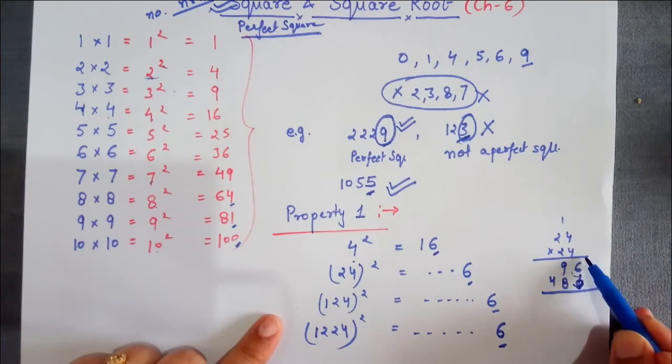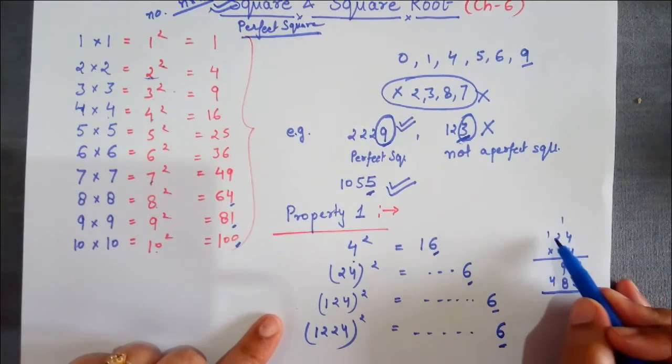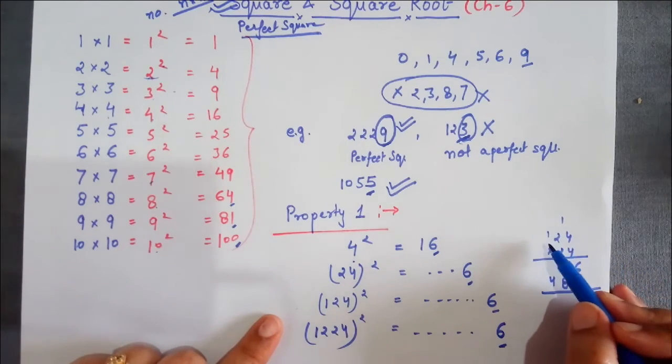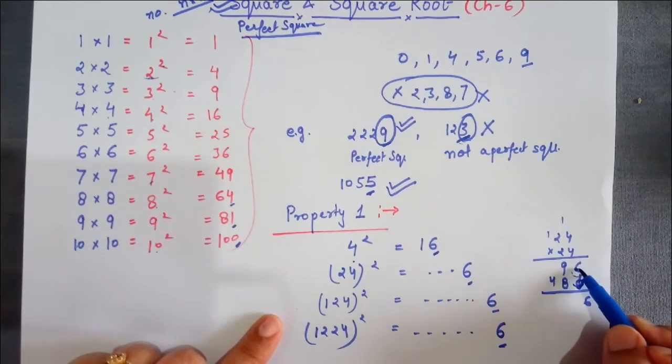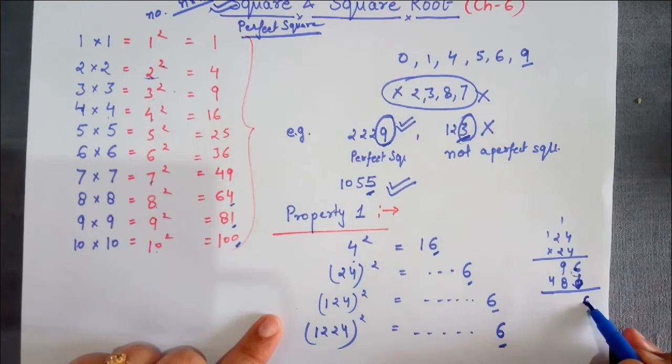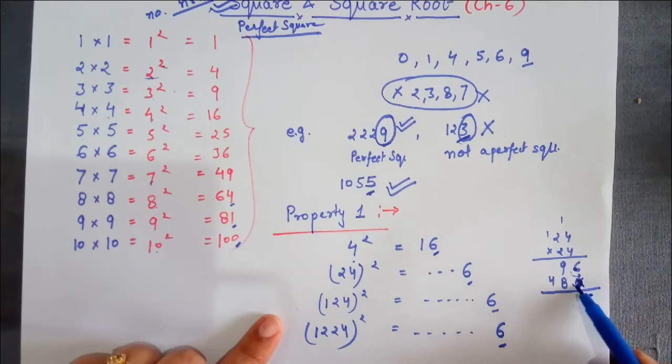The unit place number will always be carried down as it is, no matter whether it is 224 or 124, any number. Because of the process of multiplication, the unit place number is copied down as it is. So 6 will remain as it is.